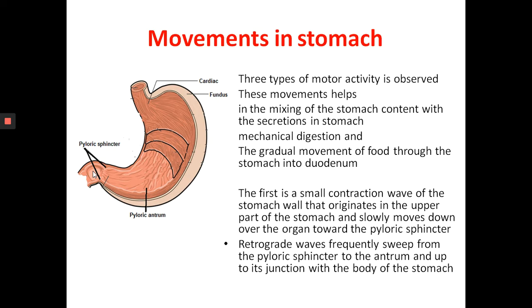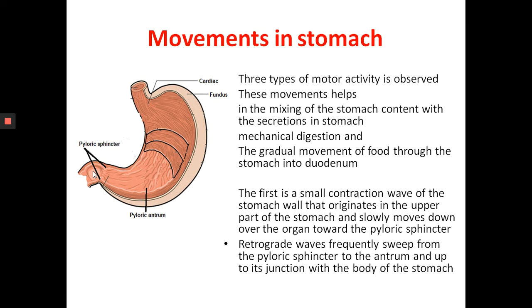So the mechanical digestion, if we say in detail: when the food enters the stomach, mixing waves begin to occur at intervals of approximately 20 seconds. So each of the previously described waves occurs at an interval of 20 seconds. This is a unique type of peristalsis that mixes and softens food with the gastric juices to create chyme. The initial mixing waves are relatively gentle. As time passes, they become more intense.